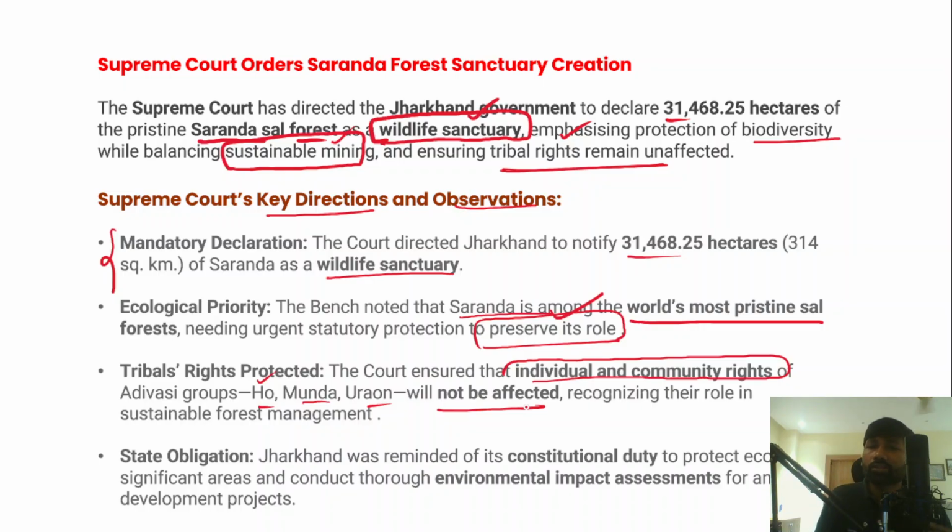However, the Supreme Court has also reminded Jharkhand of its constitutional obligation, a constitutional duty, to protect ecologically significant areas and also conduct thorough environmental impact assessments for any developmental projects as well. So this is what the Supreme Court has directed the Jharkhand government regarding the sal forest in Jharkhand.